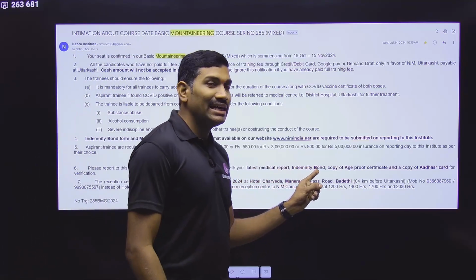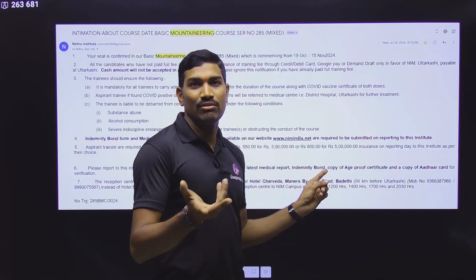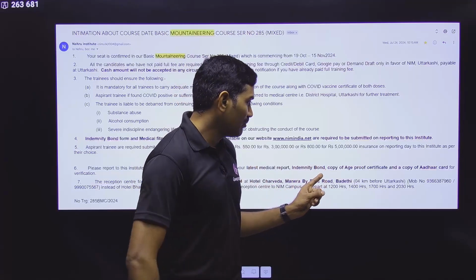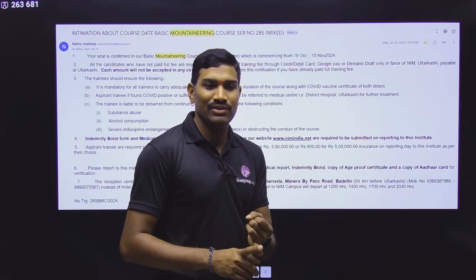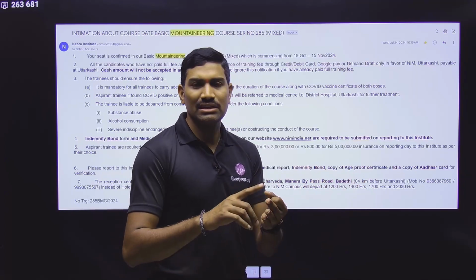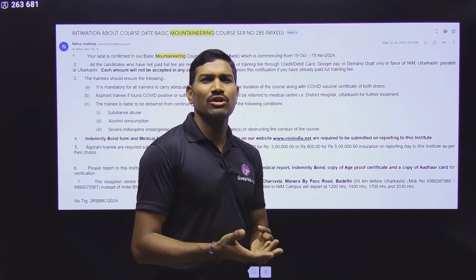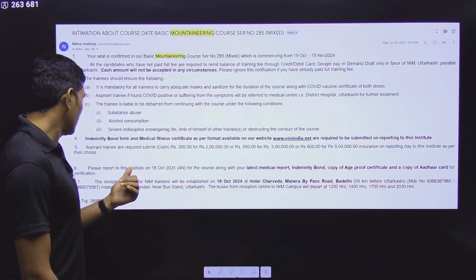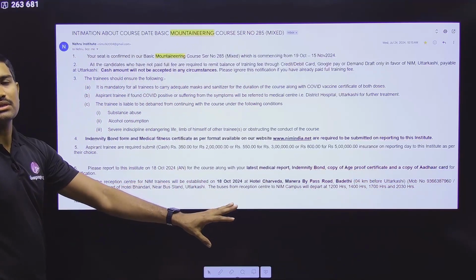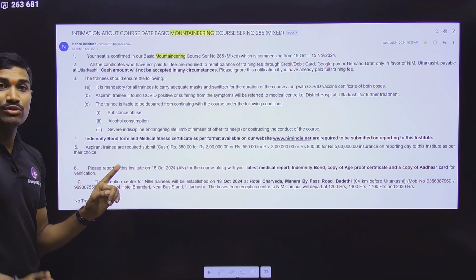And the indemnity bond. Already you have made it ready, right? That indemnity bond, and a copy of the age proof. That means maybe a date of birth certificate, or class 10th mark sheet certificate, or else passport copy or Aadhaar card copy, anything. And anyhow, Aadhaar card copy for Indian nationals is required. Okay, all these are compulsory. So these are the ones that you need to bring.